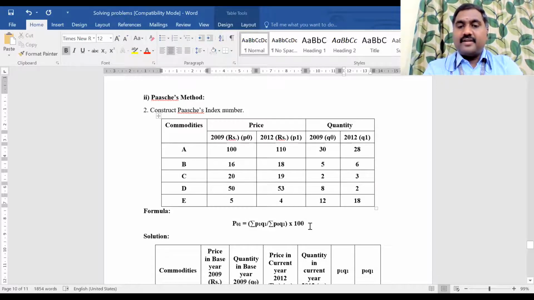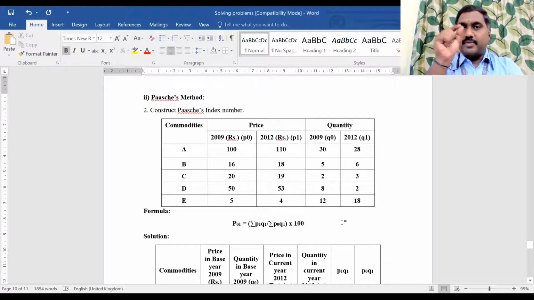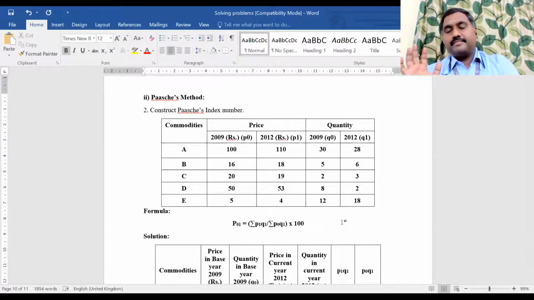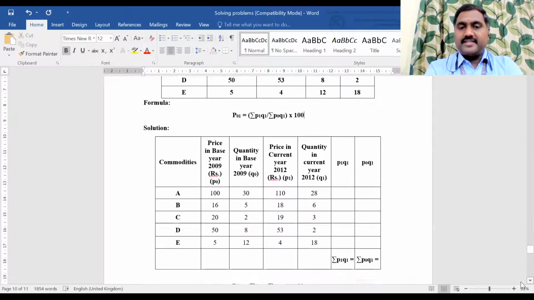So see the formula: summation P1 Q1 divided by summation P0 Q1, into 100. I told you, the base is the same: summation P1 divided by summation P0. When you multiply the numerator and denominator with Q0, that is Laspeyres method. If you multiply numerator and denominator with Q1, it is called Paasche's method. Now clear? So I made the table like this.